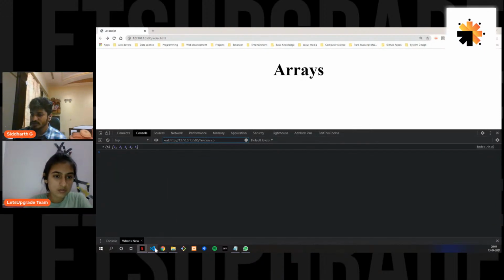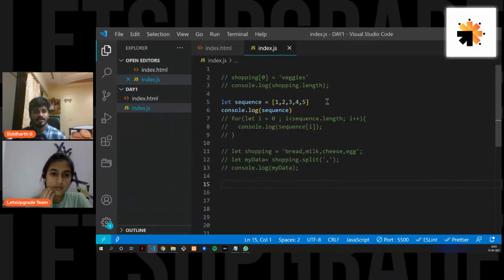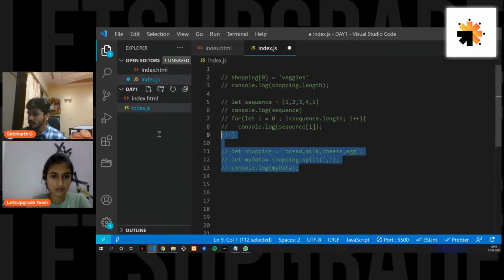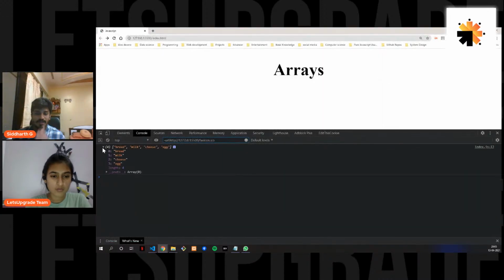I was just trying to show you guys that if you get a string and you want to convert it into an array, you will use this method, split, and do this. Here I am using the comma because you want the elements to be clear. When I console log it, you see the same value. So this is one way of converting a string to an array.